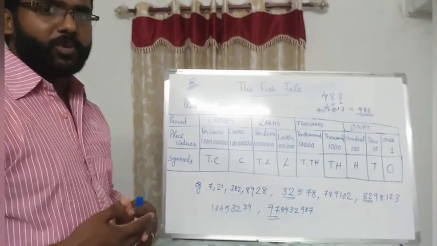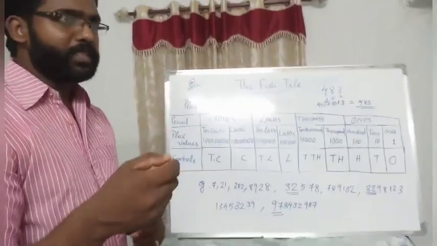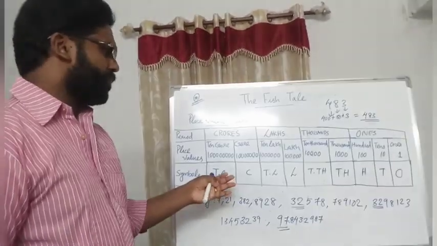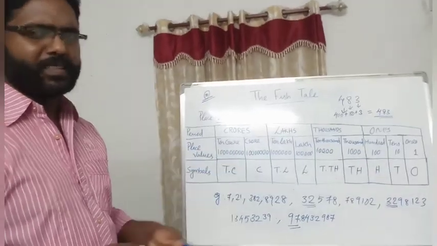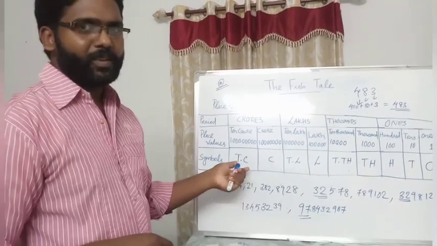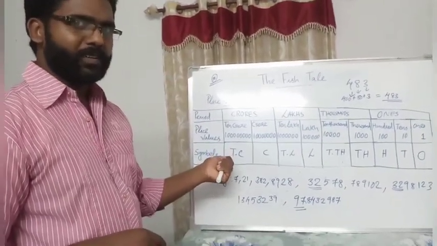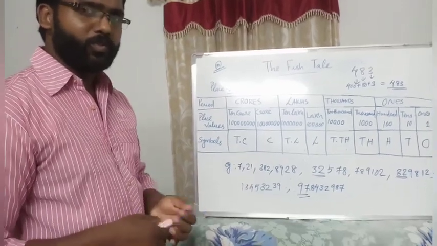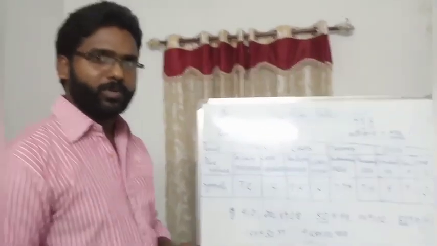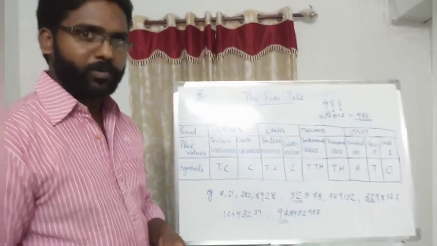Do some problems in your home. Ask your parents to write some numbers and help you read them. You can study it easily. At first glance, there is some difficulty, but by doing more problems, it becomes much easier for you.